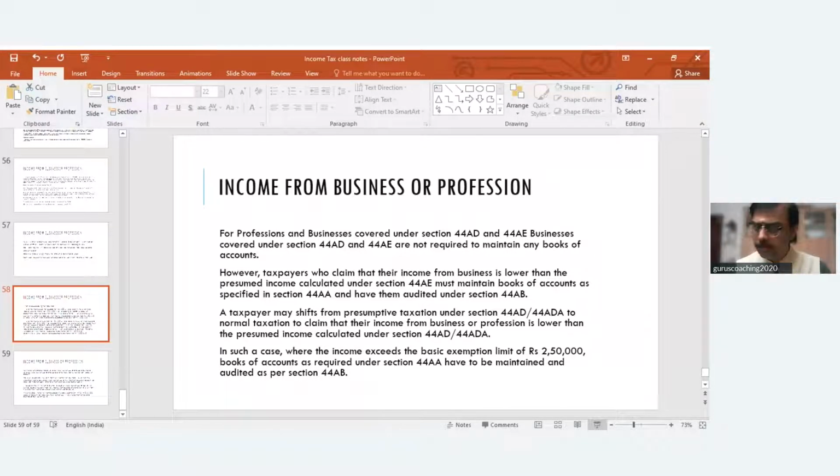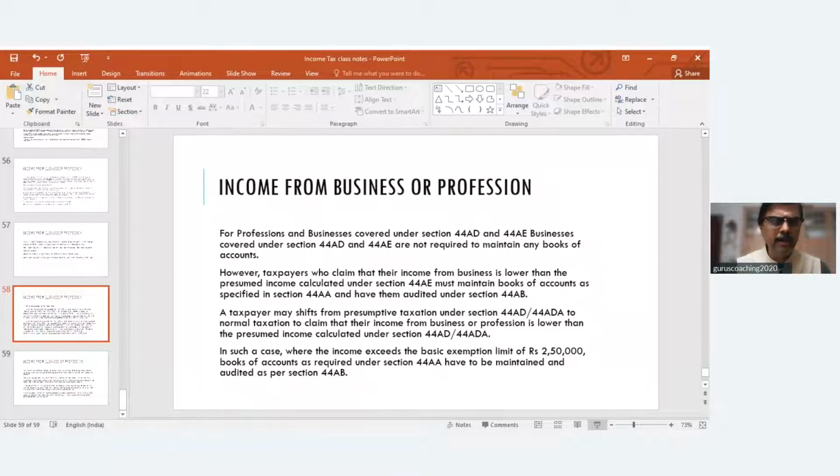Coming to the next section, 44ADA. This is again a presumptive tax option for professionals. What we discussed under 44AD is for those who are carrying on a business. And for 44ADA, the assessee should be a resident individual or a resident firm other than LLP, engaged in a specific profession like doctor, legal, architect, chartered accountant, cost accountant, company secretary, etc. Third, the gross turnover does not cross 50 lakhs.